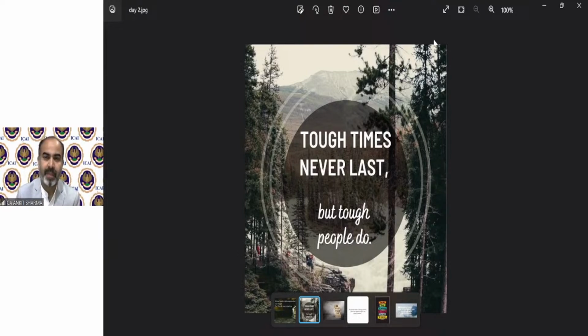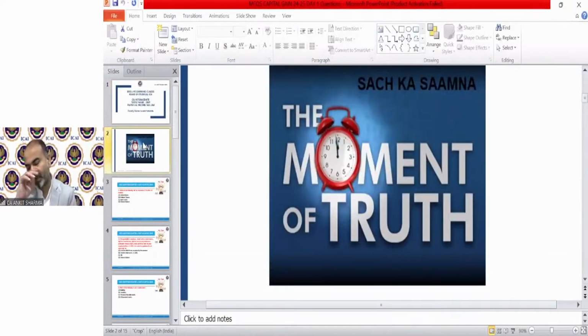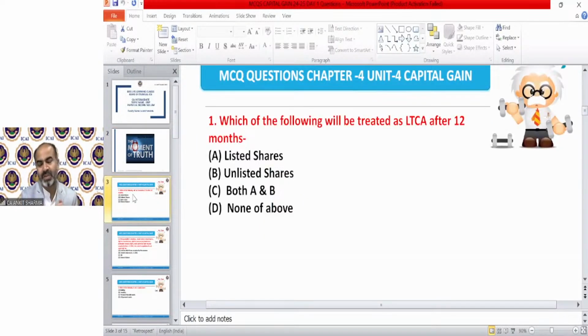And now the MCQ. Very simple question. We do not need a calculator; you can answer these questions without one. So that is the moment of truth. This is question number 1. Very simple question, so I expect you to give the answer very fast. Which of the following will be treated as a long-term capital asset after 12 months? We have discussed the definition of long-term and short-term capital assets. So you have to answer which one of these is a long-term capital asset after 12 months.